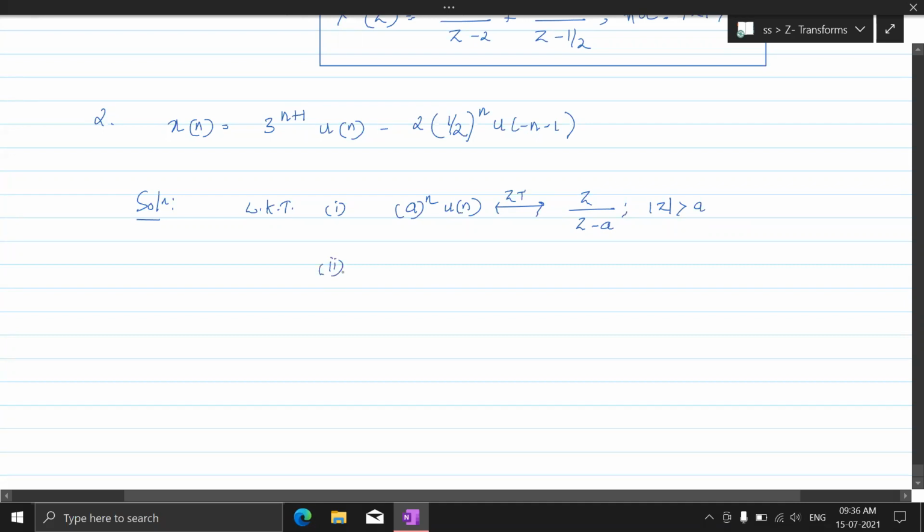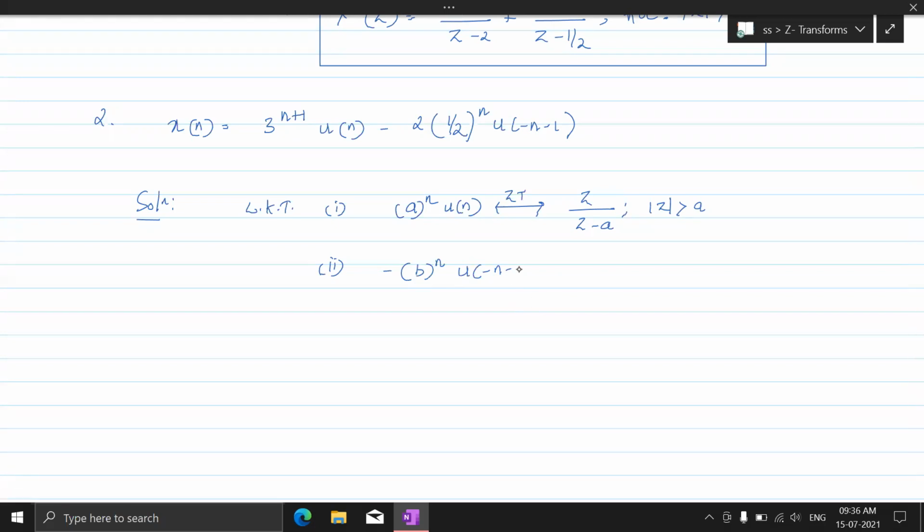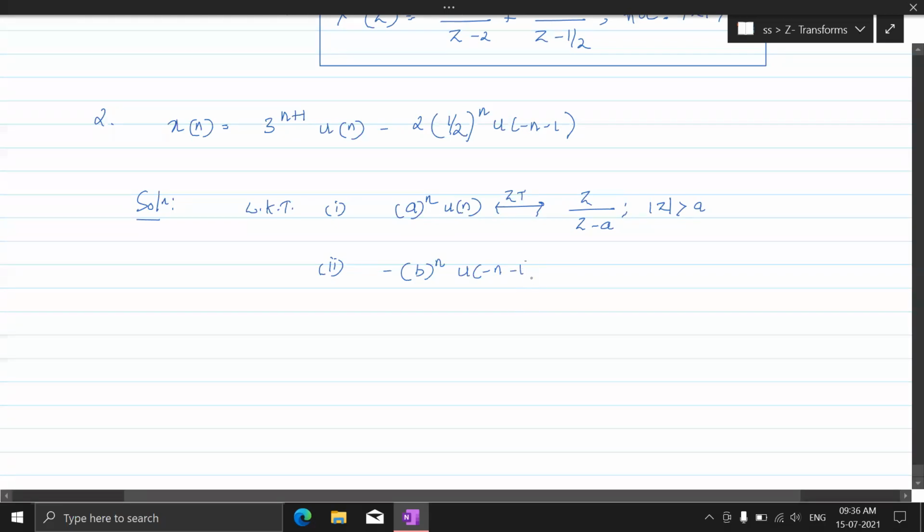The second one that we know is minus b to the power n, with the minus outside, u of minus n minus 1. This is something that we have to practice, then you will remember it. It is z by z minus b with ROC inside the circle with radius b.